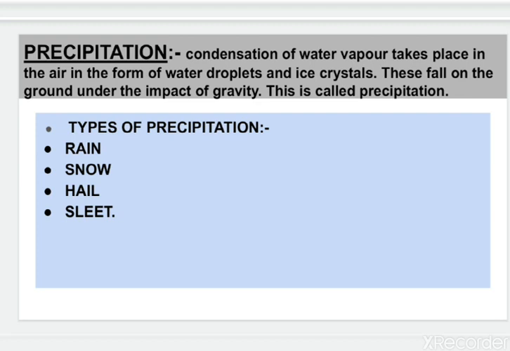Next is snow. When the air temperature in the upper layers of the atmosphere goes below the freezing point, condensation takes place in the form of snowflakes or ice crystals. It reaches the earth's surface as snow.